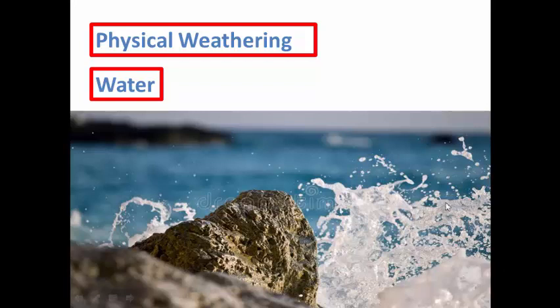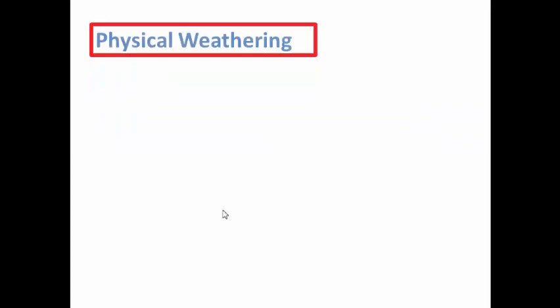Look here. The water can carry sand and different bits of small rocks, and the power of this water can hit the rock and break it down. This is called weathering, and this is physical weathering. Something physical, something moving. Right here, the effect of water. Water can carry small bits of rocks and hit this big rock and weather this rock. Weather means break down. So we have another example.